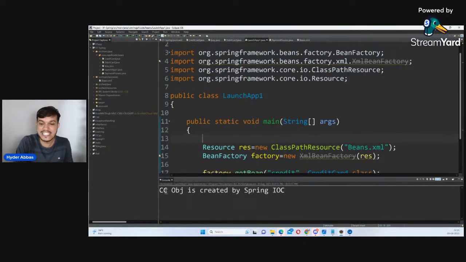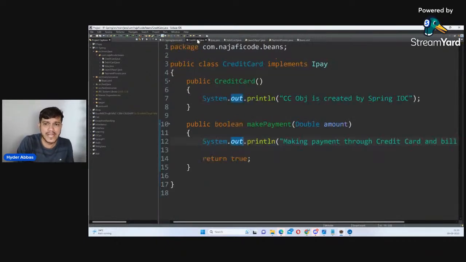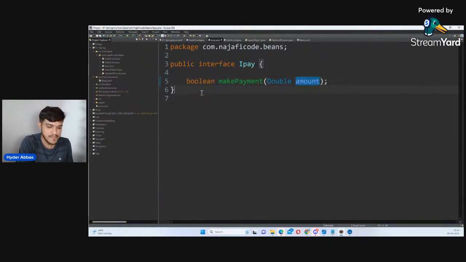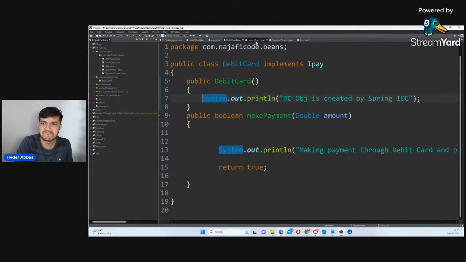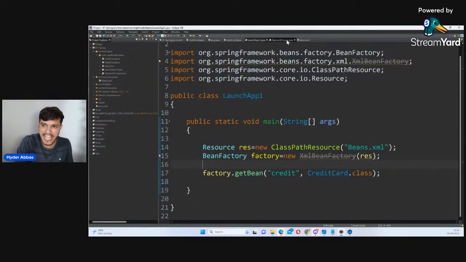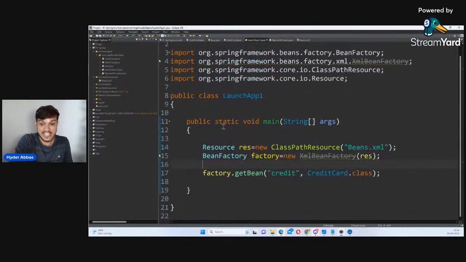I'm getting the message: CC object is created by Spring IOC. Now, my dear friends, in the entire project, I will open all the classes. Did you create an object of credit card anywhere? No, I have not created it anywhere. Did I hard code the object of credit card anywhere? No, I didn't do that. Who did? See, the constructor of credit card is getting executed. That is the proof that the object is getting created by Spring.